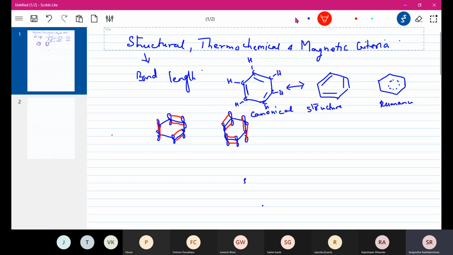That means the entire pi bond is not the property of any two carbon atoms, but it is shared equally by all the six carbon atoms. So it is not localized here or there. That is what we mean by using the term delocalized. That means all six carbon atoms are going to share this pi bond.